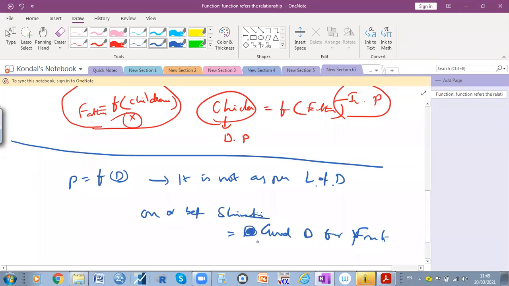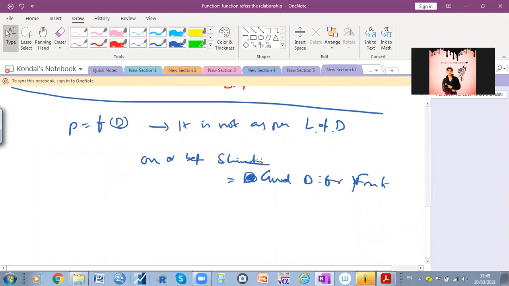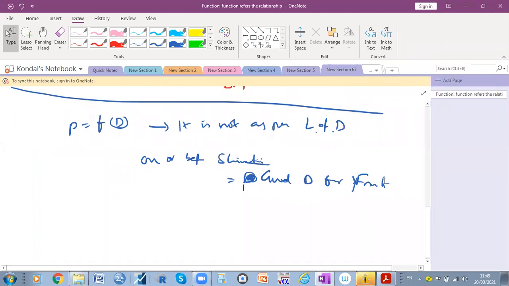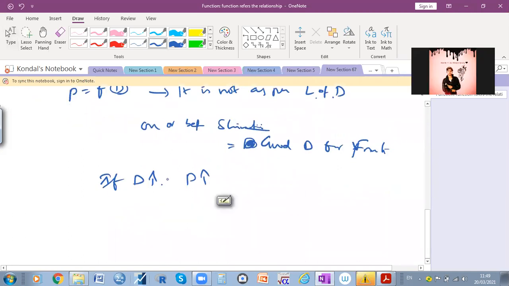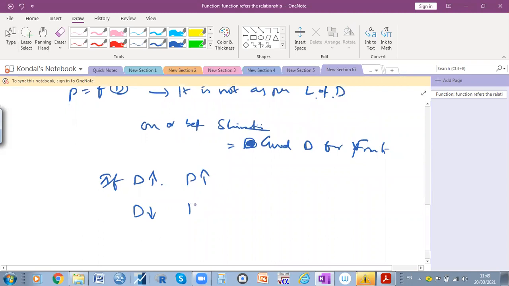There is a good demand for the fruits. If the demand increases, the price also increases. Am I right or wrong? When the demand decreases, the price also decreases. So there is a positive relation here.